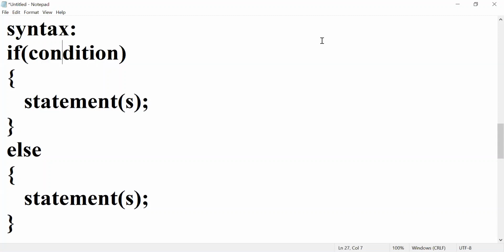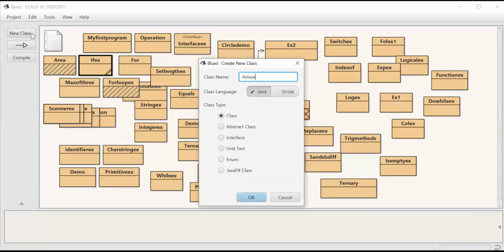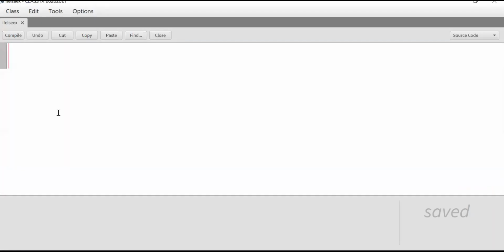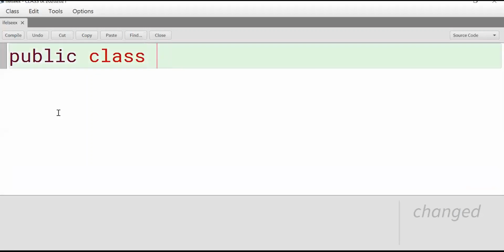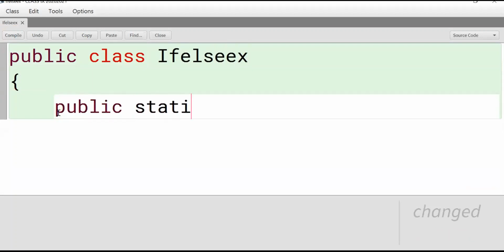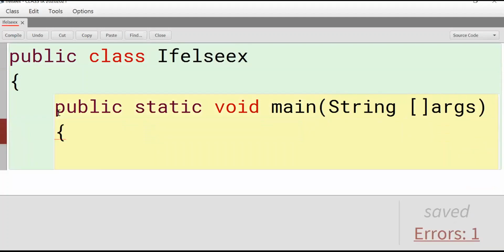Now examples. Take a new class here, IfElseExample. This is also a bidirectional branching example. We are using if else. The ternary operator can be used instead of the if else statement, as I told in the previous classes.